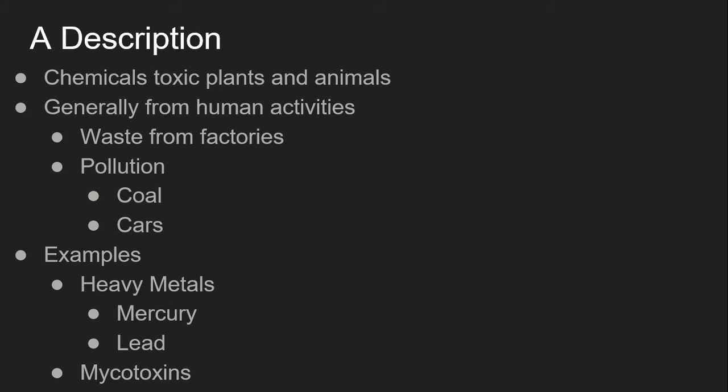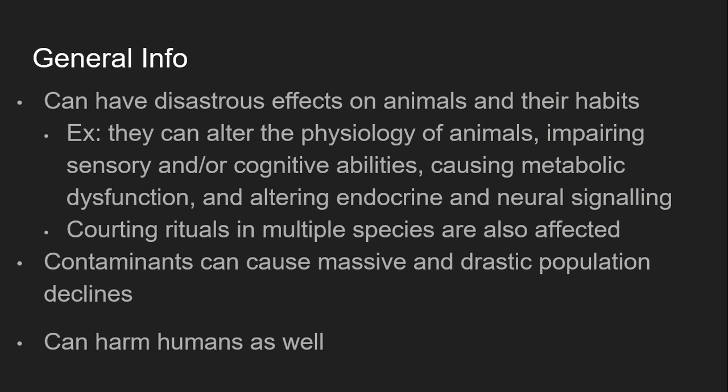So, quick description. Chemical contaminants are chemicals that are toxic to plants and animals. They're generally formed from human activities like the waste from factories and from pollution like the burning of coal and running cars. Some examples of chemical contaminants are heavy metals like mercury and lead, and mycotoxins. Chemical contaminants can have disastrous effects on animals and their habitats.